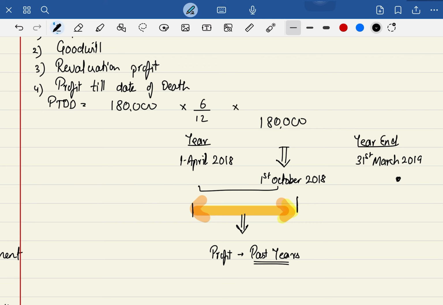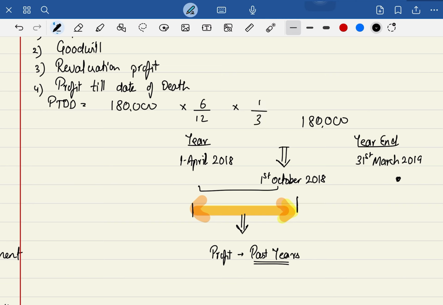Also, I will not be giving you the full 6 months' money, because in these 6 months I was also working, the other partner was also working, so all the three partners were working, na? So he will be given his share. Let's say the share was equal.